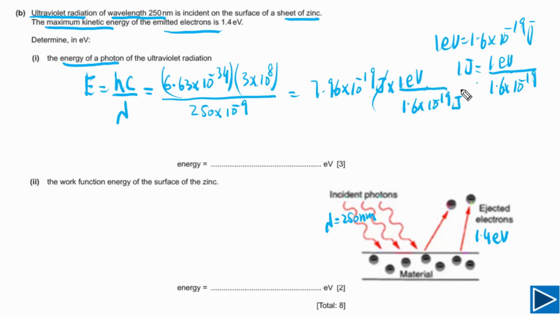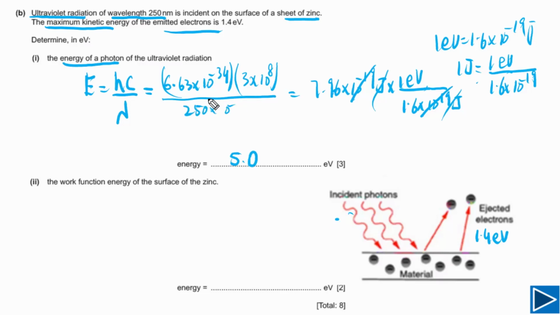Now joules we can cancel, and 10 to the negative 19 we can cancel with 10 to the negative 19. Now simply we need to divide 7.96 by 1.6. We can assume this is 8.0. If you divide by 1.6, our answer will be 5.0 up to 2 SF, and this is our final answer.